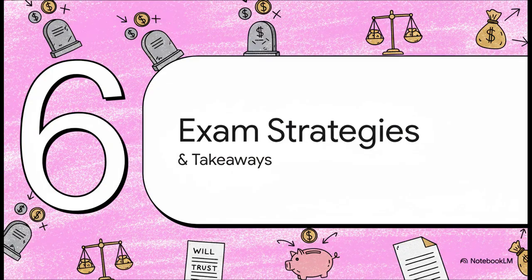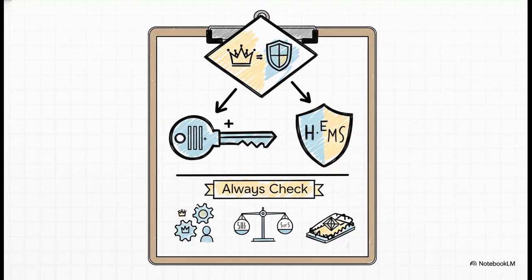Okay, let's bring it all home. Let's do a rapid-fire review. When you see a power of appointment on the exam, this is your battle plan. First, is it general or limited? That is always the first question. If it's general, you know what to do. Unleash the 2 rules of 4. Find your 4 appointees and find your 4 taxable events. If it's limited, you're on the hunt for those magic HEMS words. Always check for that trustee-beneficiary conflict under Probate Code 16081. Be on the lookout for lapsed powers and apply your 5 or 5 rule. And finally, keep an eye peeled for that sneaky Delaware tax trap.